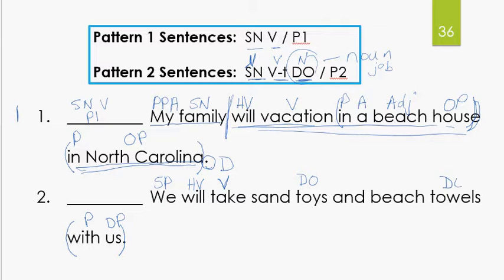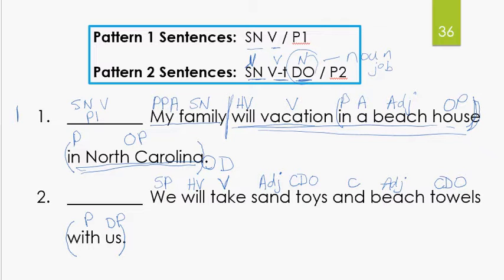And we're also taking towels, so it's another direct object. When you have 2 of something, they're compound, so you put your C in front of that to show that it's a compound direct object. And we're going to label and C for conjunction. What kind of towels? Beach towels, adjective. What kind of toys? Sand toys, adjective.